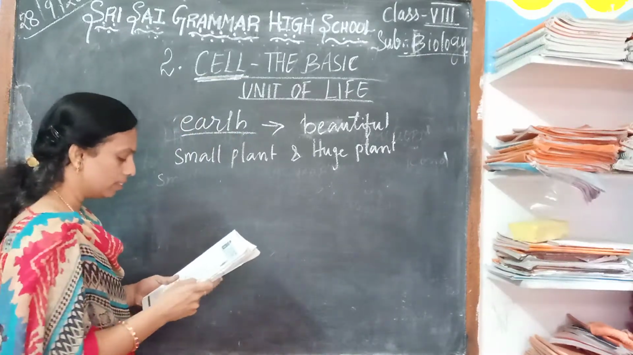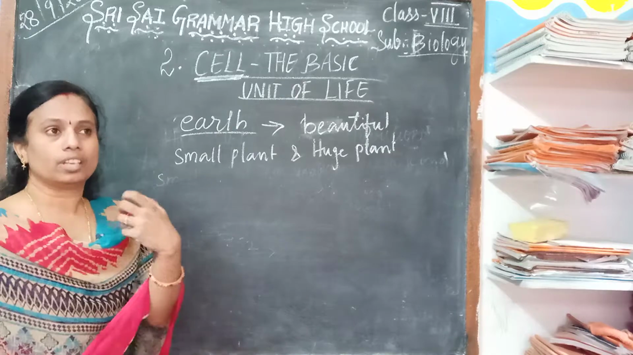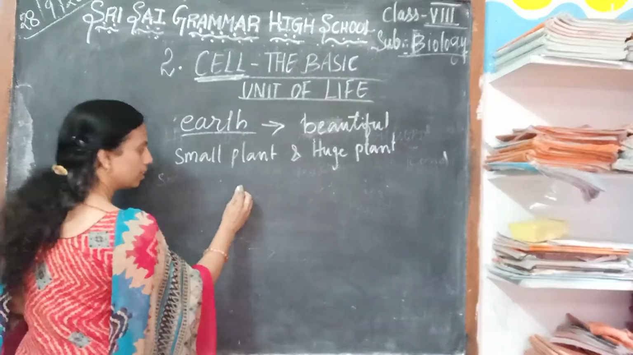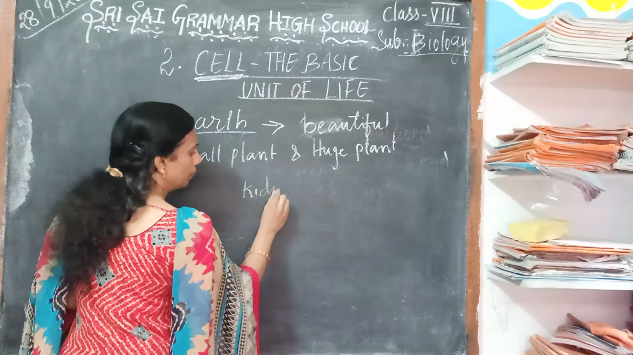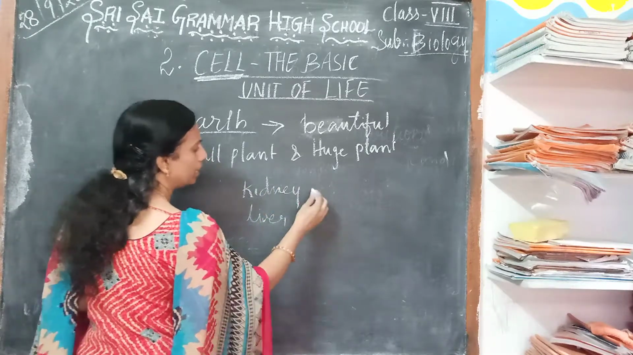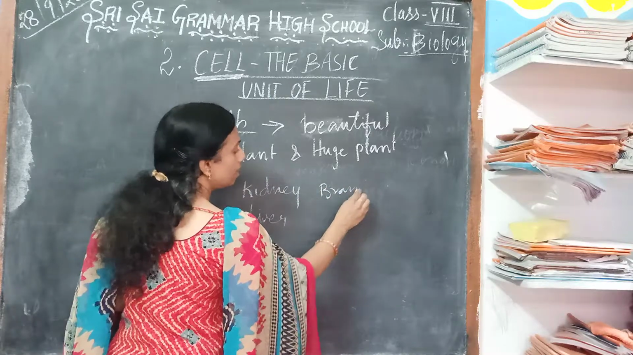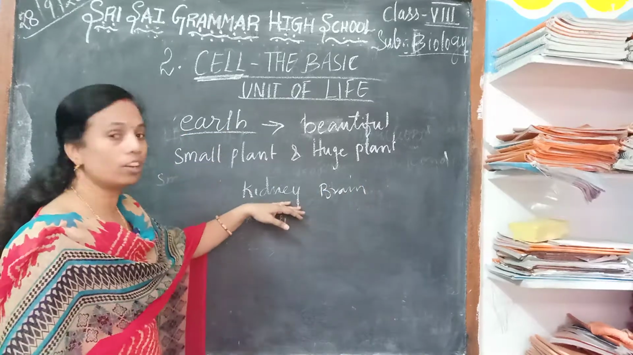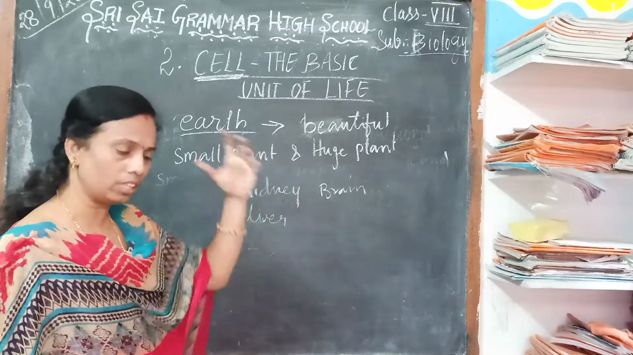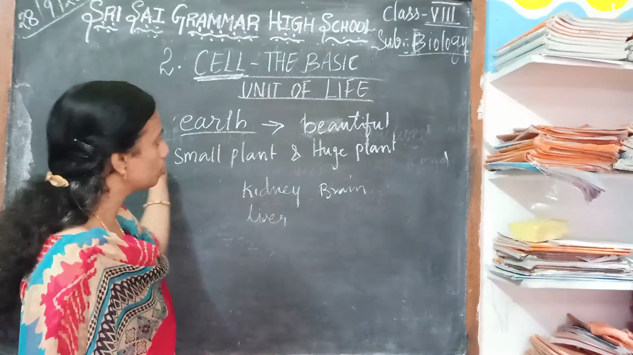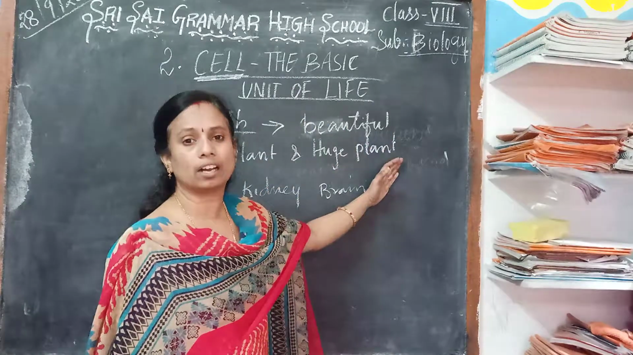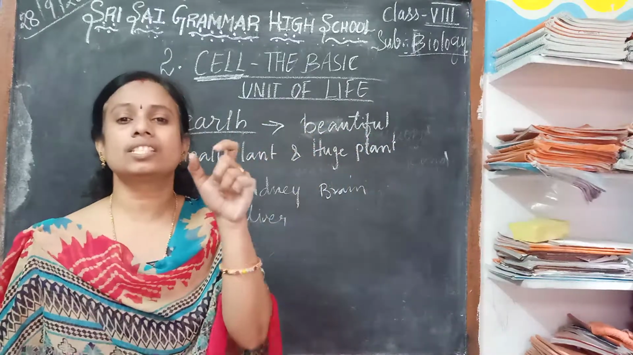And whatever organs are there, we have many organs: kidney, liver, stomach, brain. All these are organs. So organs, all our body parts, from the small to the big animals, or from small plants to the big plants, are made up of cells.